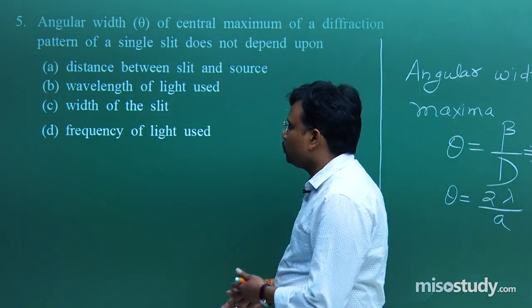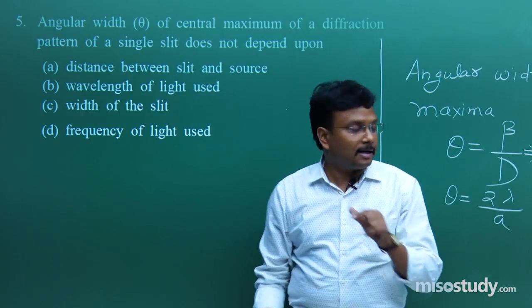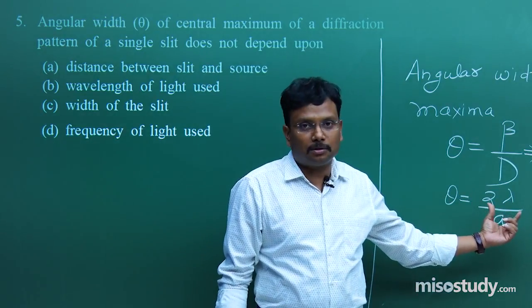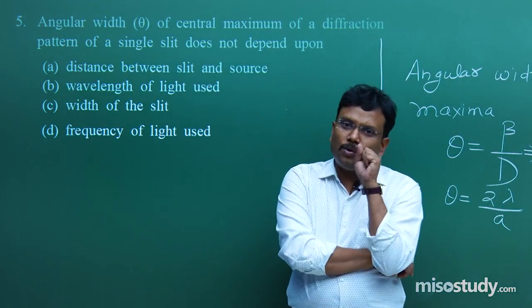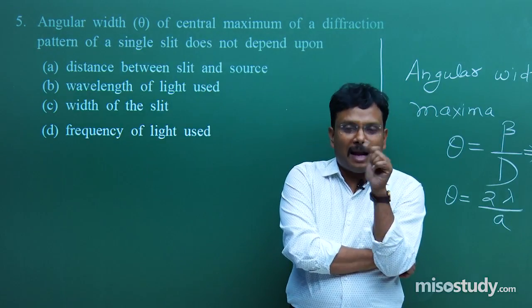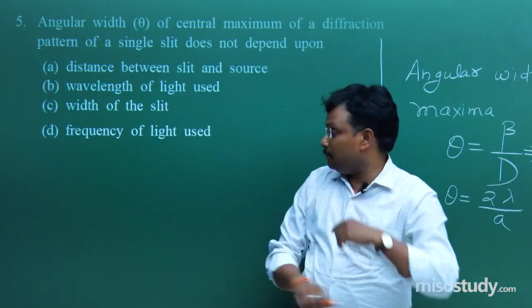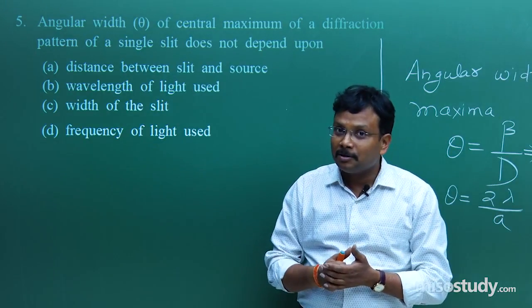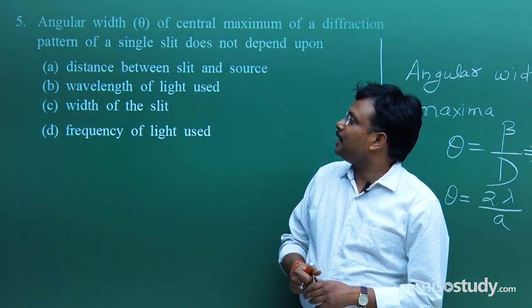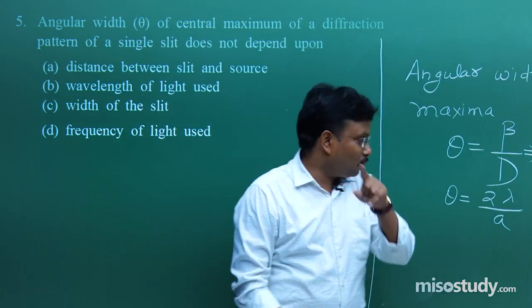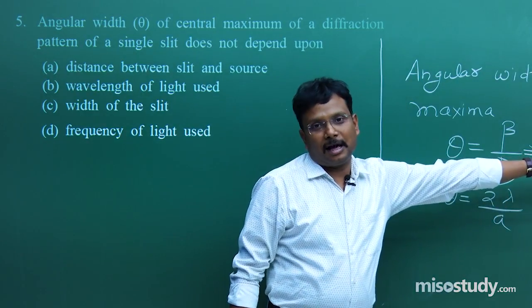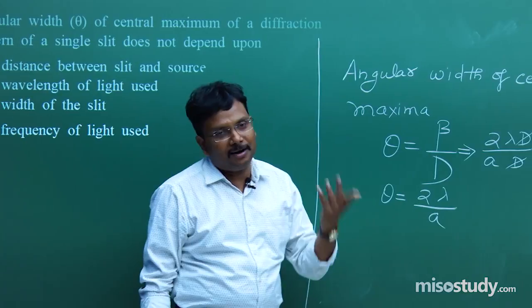Frequency of the light used, actually directly over here frequency is not showing, but don't you think you should try to correlate lambda with the frequency using speed of light c? So ultimately this is also not correct. Ultimately correct is distance between slit and source, capital D. Capital D is distance between slit and source.